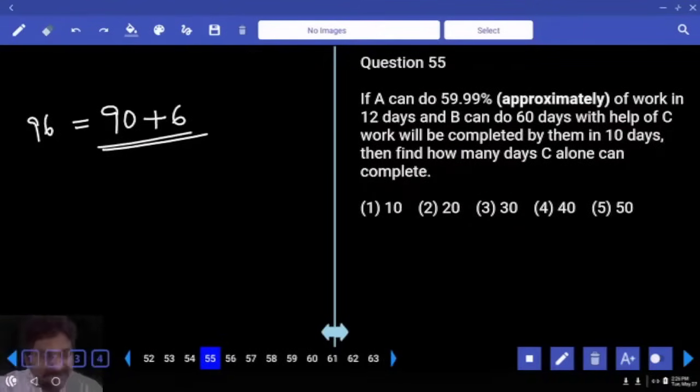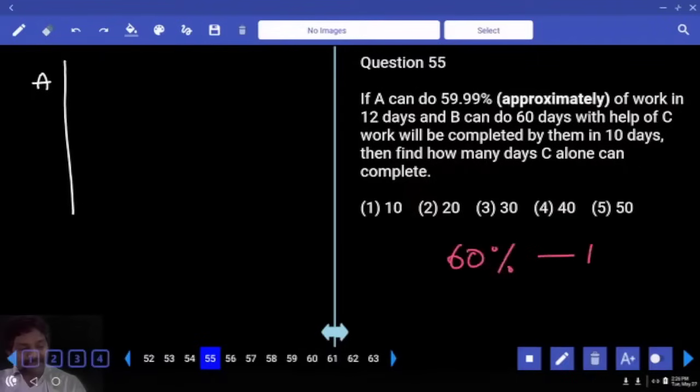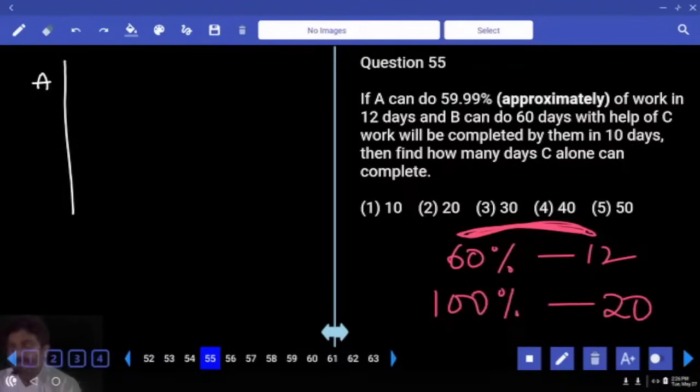If A can do approximately 60% of the work in 12 days, and B can do it in 60 days, with the help of C the work will be completed by them in 10 days. Then find how many days C alone can do it. So A does 60% of the work in 12 days, right? Do you understand the relation between these two numbers? Divided by 5 is 20% of 60. Then 100% can be done in 20 days. So A alone can complete the total work in 20 days.